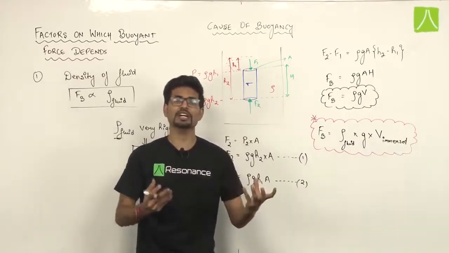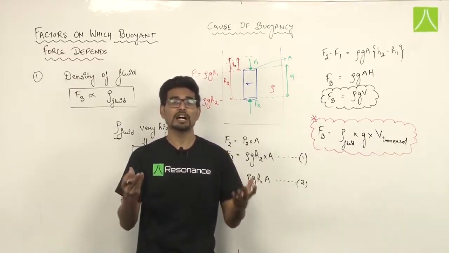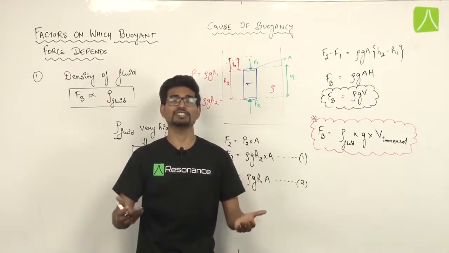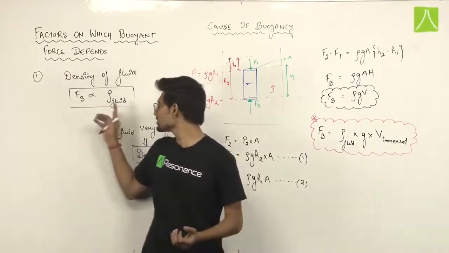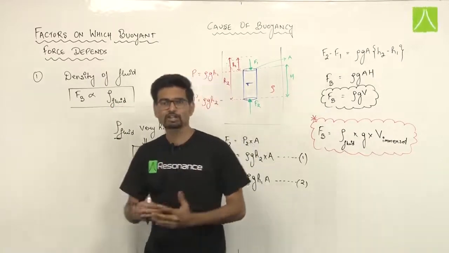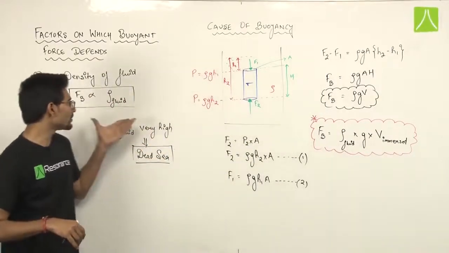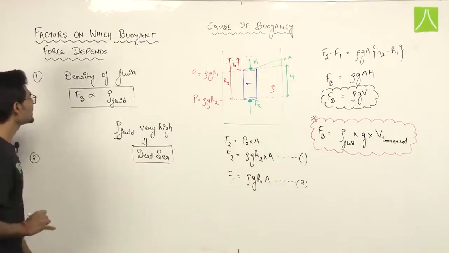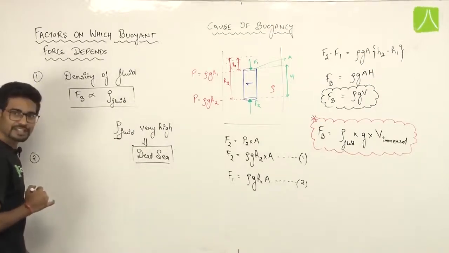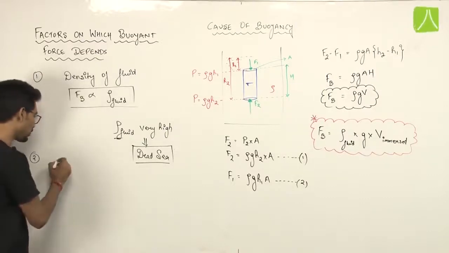अगर मैंने एक वाटर में रखा, एक मरकरी में रखा है, कहाँ पर object will going to float, or is it possible for the object to float? Definitely it is, the more chances are in mercury, as the density of mercury is more. So such types of questions can be framed from this first point, that is the first factor affecting the buoyant force. The second factor on which buoyant force depends is the volume immersed.